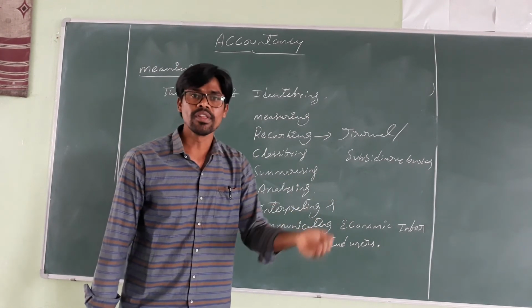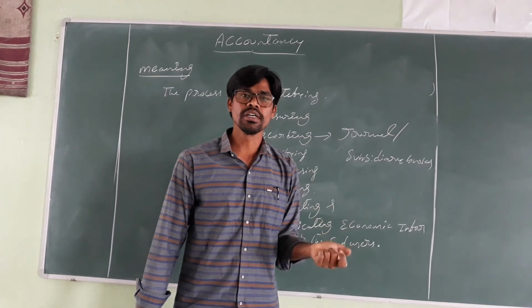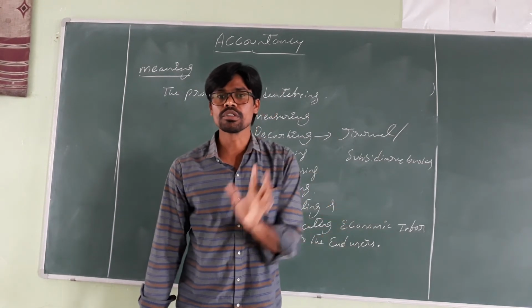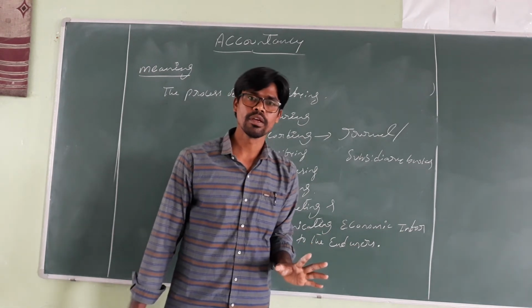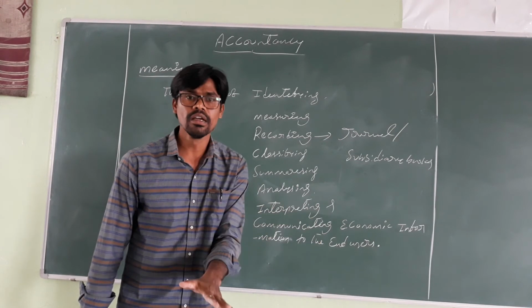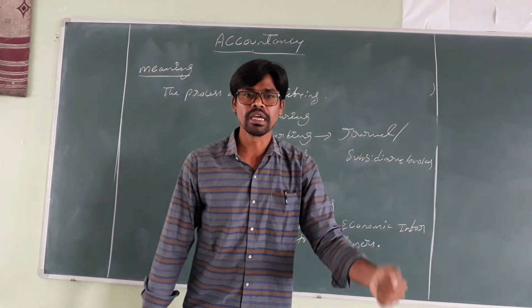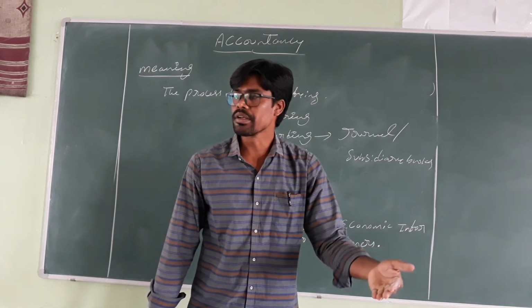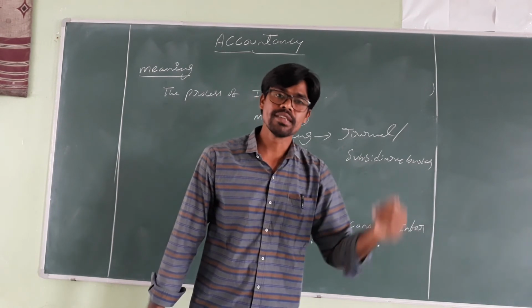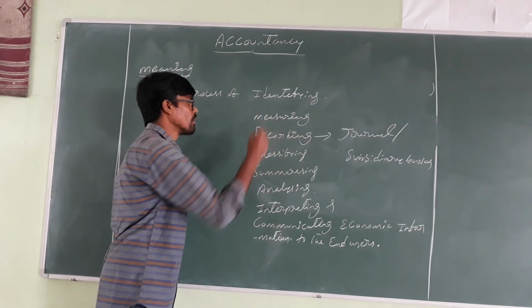On whatever date the transaction has taken place, that date has to be considered and entered in the books of accounts. So chronological order and scientific method: the transactions are entered according to the double entry system of bookkeeping. That is recording.